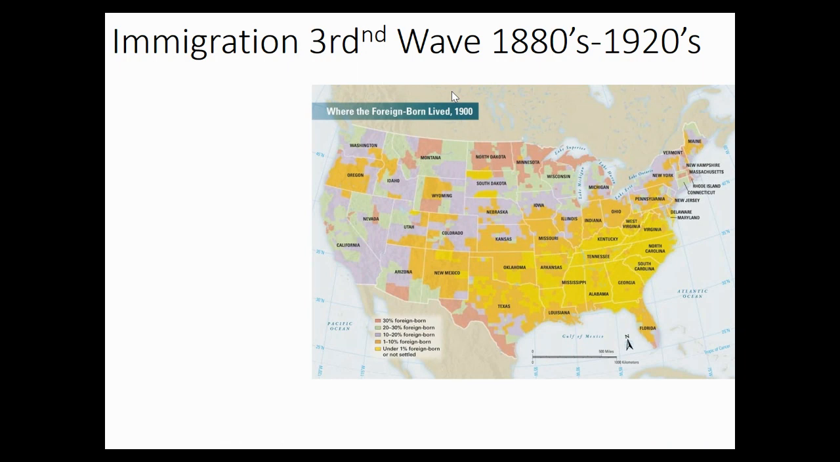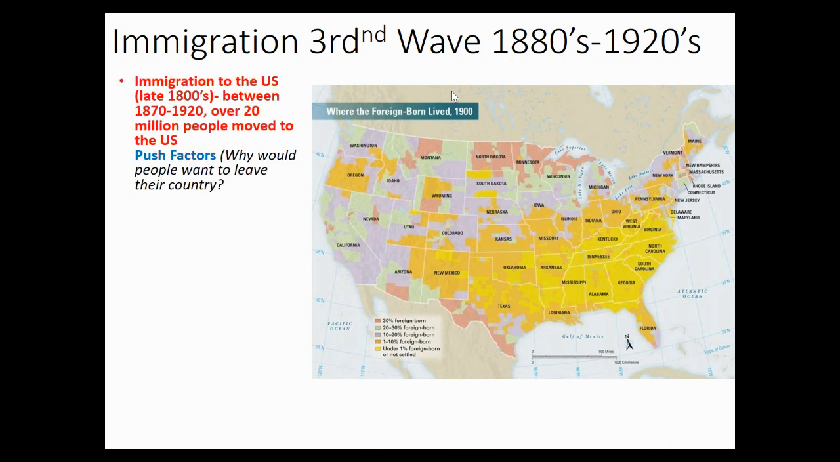Now, the third wave of immigration. This is the largest wave of immigration that comes into the United States, right? And this is between the late 1800s to the 1920s, and you have 20 million people that moved to the United States. So that means by World War One, about one quarter of all Americans are either immigrants or first-generation-born immigrants, right? Now, why would people want to leave their country at this time in such large numbers?